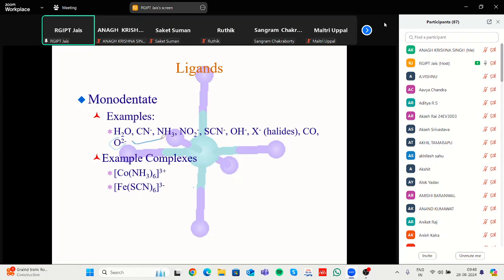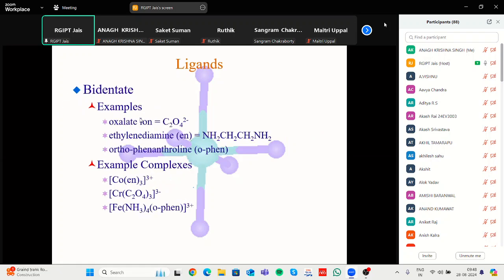These are only monodentate ligands. These ligands can form a coordination complex, for example with ammonia, giving a coordination compound with a monodentate ligand.